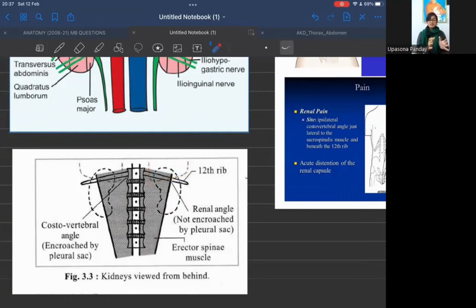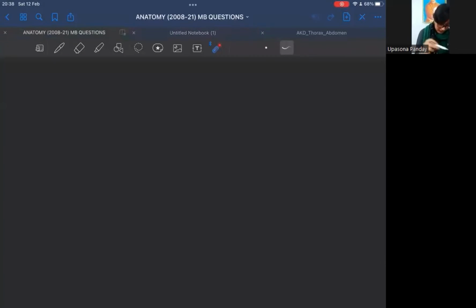How to prevent this? Now we have to count the ribs from our sternal angle, from the second rib. Rib counting should always start from the second rib to prevent any kind of accident to our pleural sac. Okay. Now the next question.